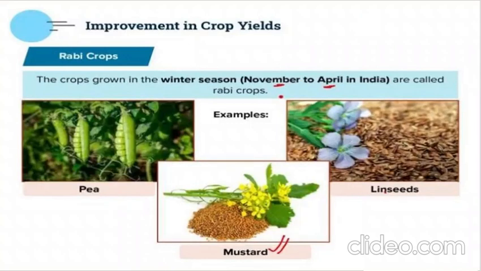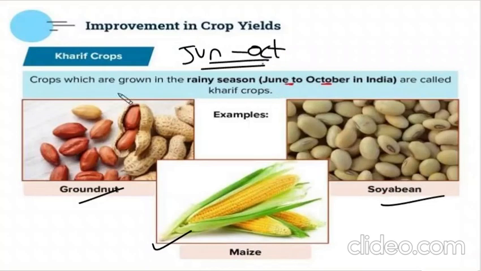Rabi crops, on the other hand, are the winter season crops. In the winters, they are grown, from November to April. Correct. And they are known as the Rabi crops. For example, pea, mustard, linseeds, all of these are grown in the winter season. So, November to April, we have Rabi crops, and June to October, we have the Kharif crops.